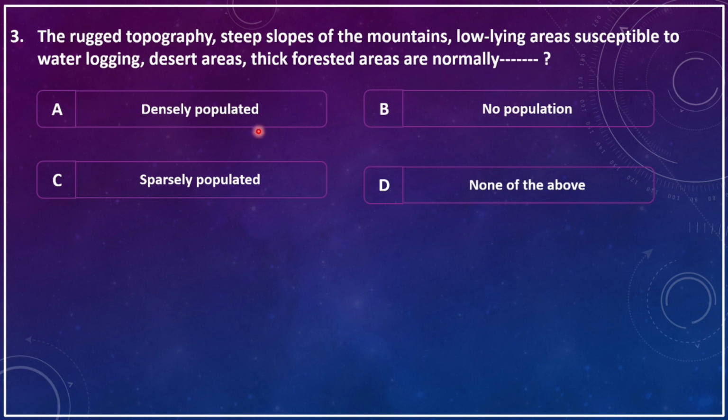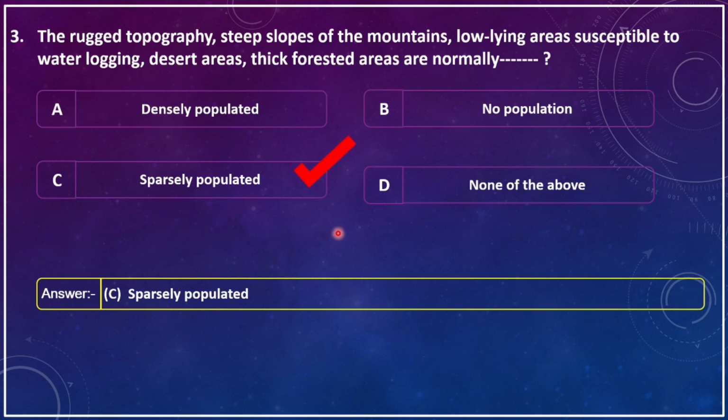A. Densely populated, B. No population, C. Sparsely populated, D. None of the above. The correct answer is sparsely populated. That means in these areas very few people choose to live, as the terrain, topography and land formation are not suitable for living.